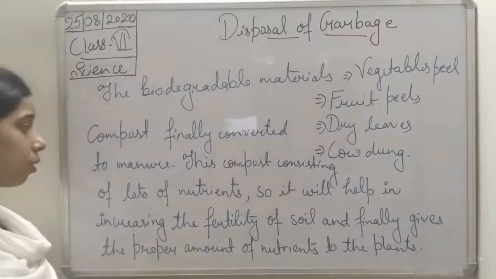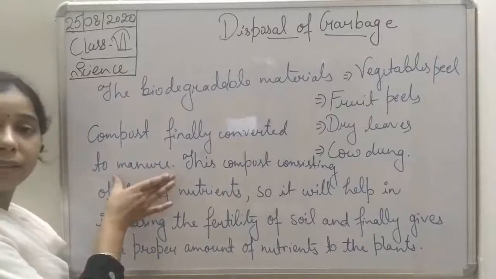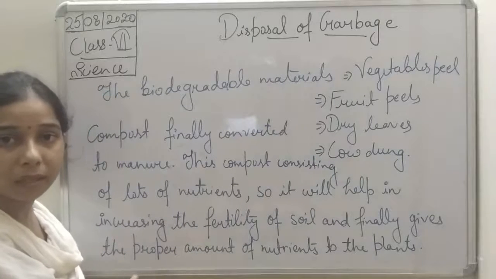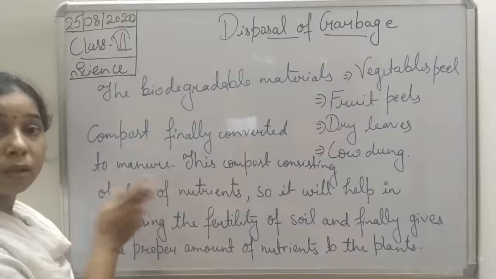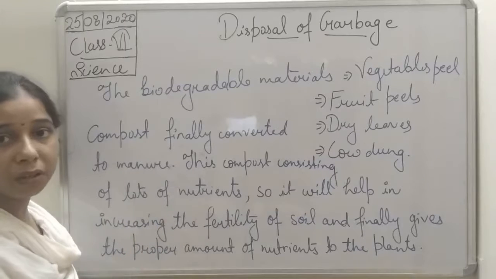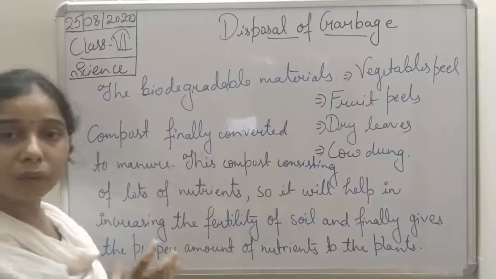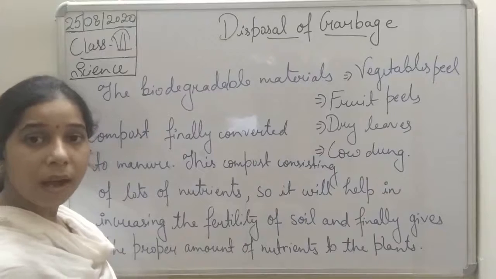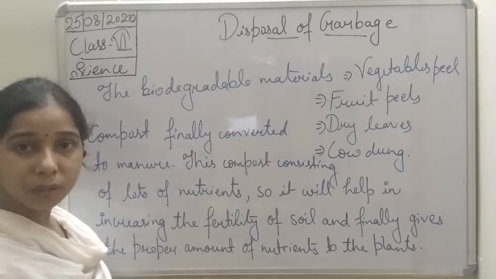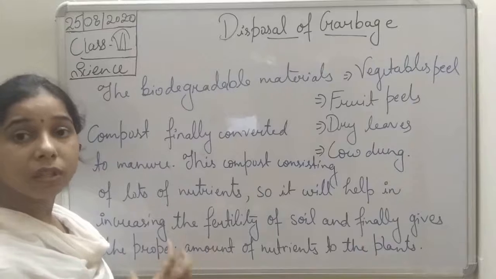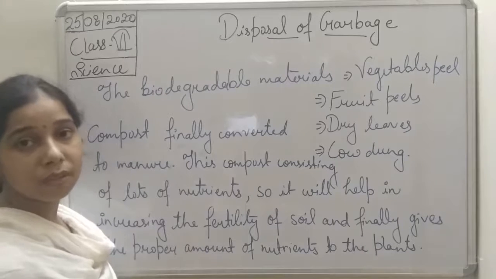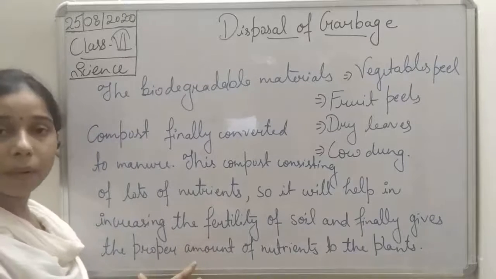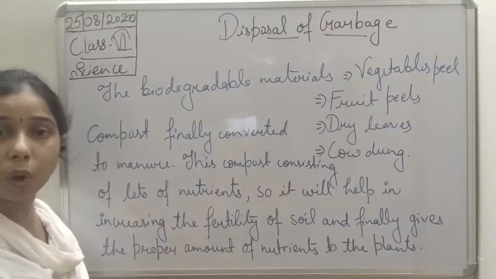So basically you see, students, the compost gets converted into manure. These are all things we take from the animal and plant waste material, and they get converted into manure. By the attack of microorganisms it gets converted into compost. So it consists of a lot of nutrients. These nutrients finally mix into the soil, students, and finally we can say it increases the fertility of the soil. How? It will give the nutrients present in it, and these nutrients are finally used up by the plants, and it gives the proper amount of nutrients to the plant and helps in crop production.